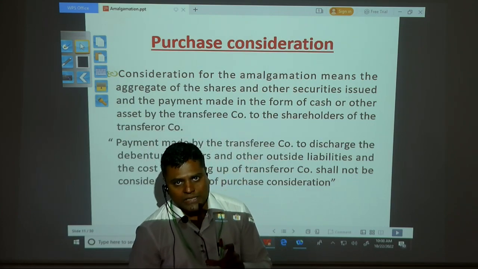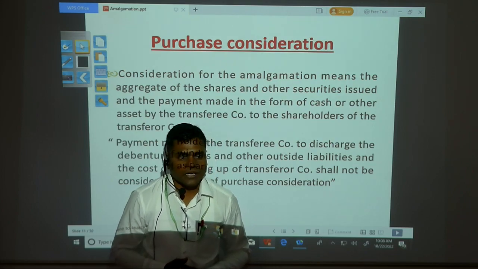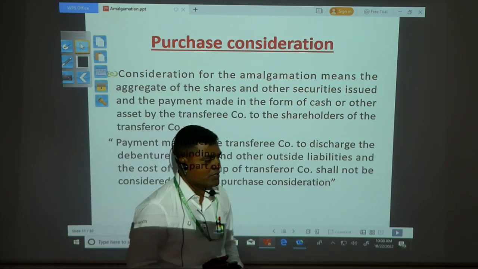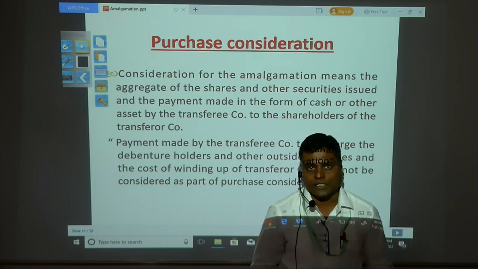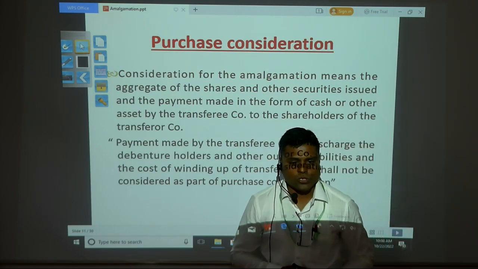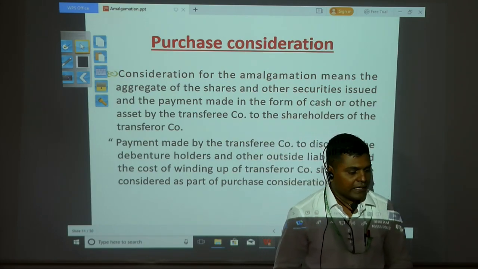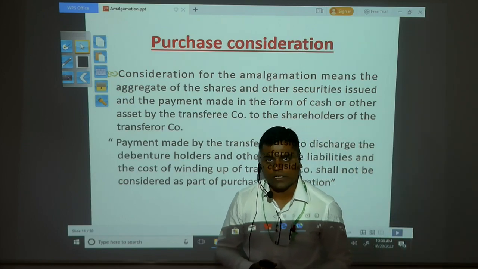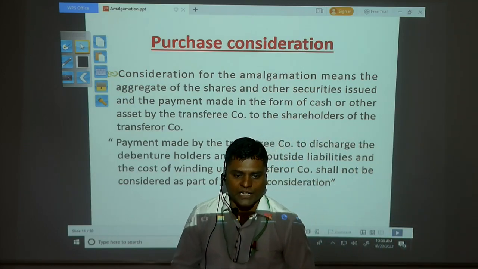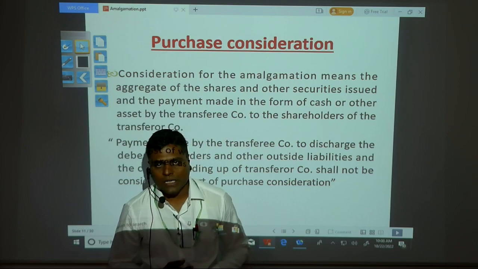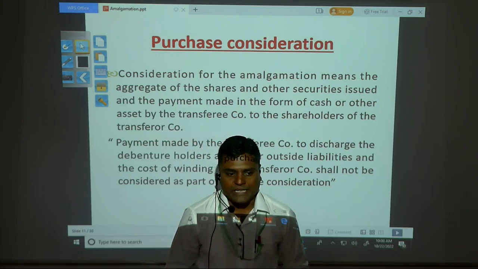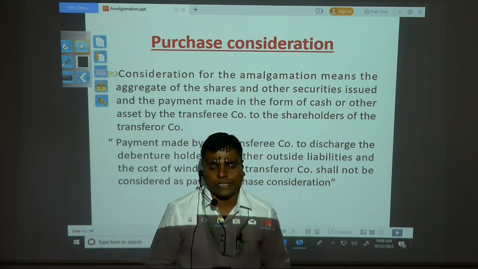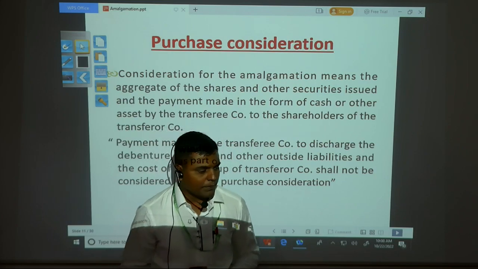So amalgamation in the nature of merger and amalgamation in the nature of purchase are the points we have under amalgamation, absorption and external reconstruction. So that was the topic we studied related to your financial accounting: the amalgamation, absorption of companies and reconstruction, or external reconstruction, of the company.